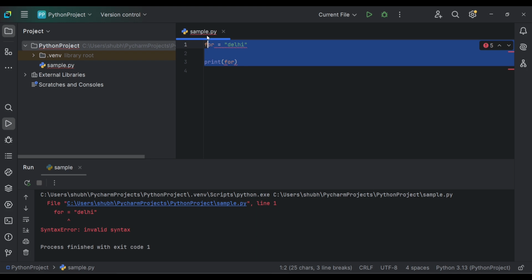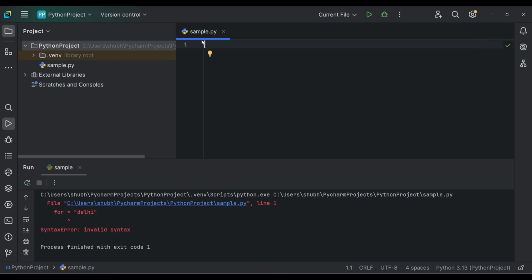Now let's try a different thing. I mean, there's another way of assigning values to variables. Let's suppose we have three variables and we want to assign the same value. There are two ways: a equals 1, b equals 1, and c equals 1. So these are three variables a, b, c. All are assigned the value 1.